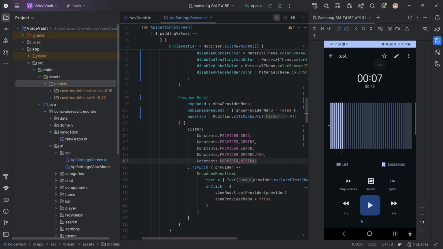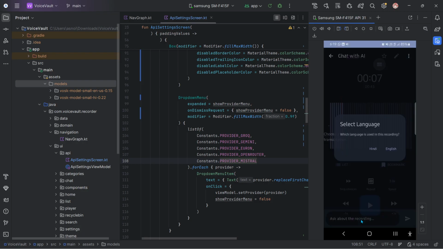And you can just do this also. You can skip silences, you can go back also. And if you want to listen on repeat, you can listen on repeat also. If you want to add it to bookmark, you can add it to bookmark also.